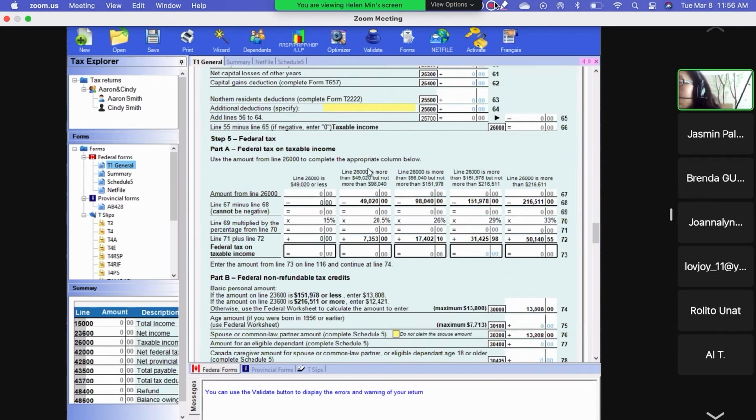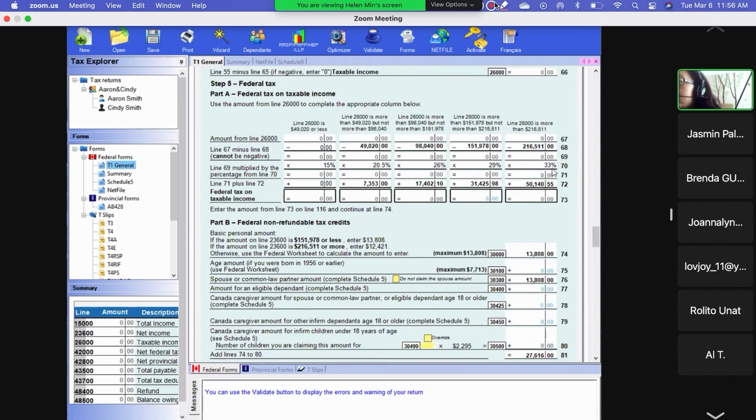So when you look down here, as long as you have taxable income, the system automatically calculates for you. Okay, that's 15%, 20.5%, 26%, 29%, 33%. They automatically calculate for you. Okay, this is the software. So that's according to line 66.